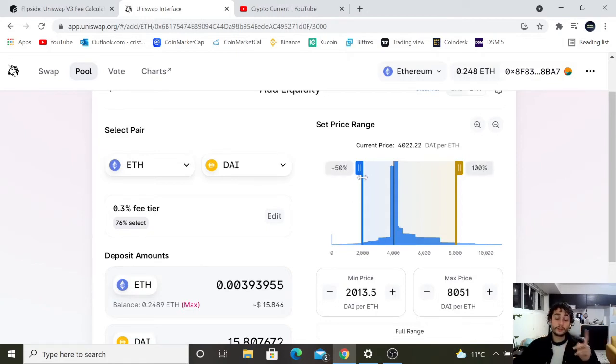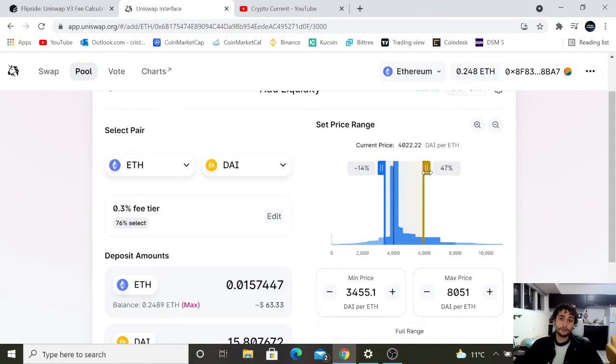The one really cool thing with Uniswap version 3 though is that if we reduce our range, so let's say instead of from 2,000 to 8,000, we reduce it to, let's say, 3,500 to, what is that? Let's just say 6,000 over here. Yeah. Then since this range is a little bit tighter, we'll be making even greater interest than we would otherwise.